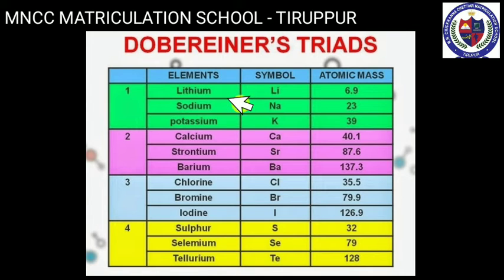But there are some limitations in his theory also. The first limitation is Dobereiner could identify only 3 triads from the elements known at the time, and all elements could not be classified in the form of triads. And the second one, the law was not applicable to elements having very low and very high atomic masses.